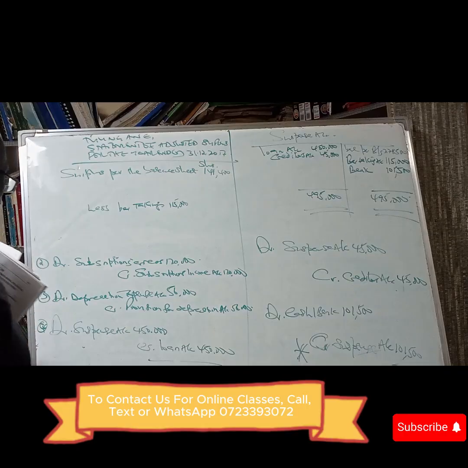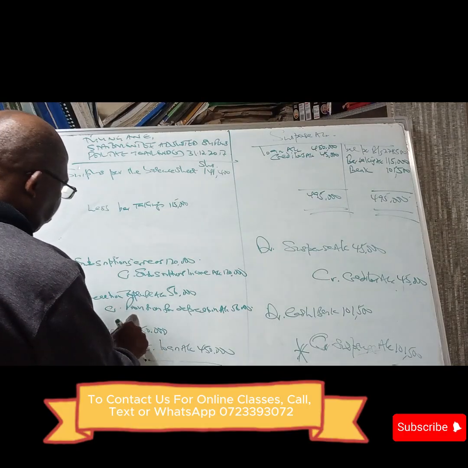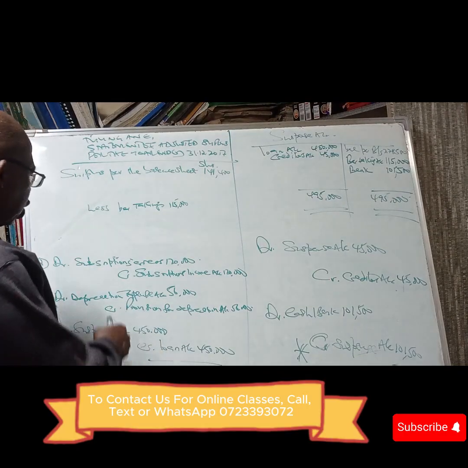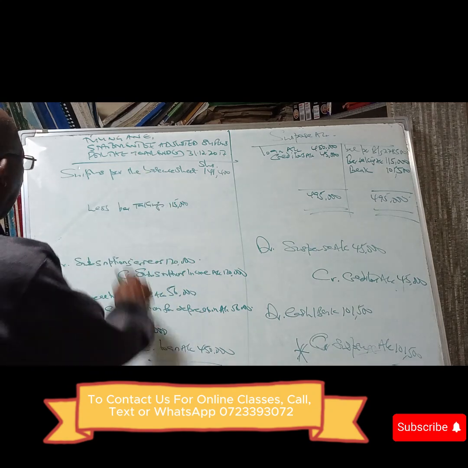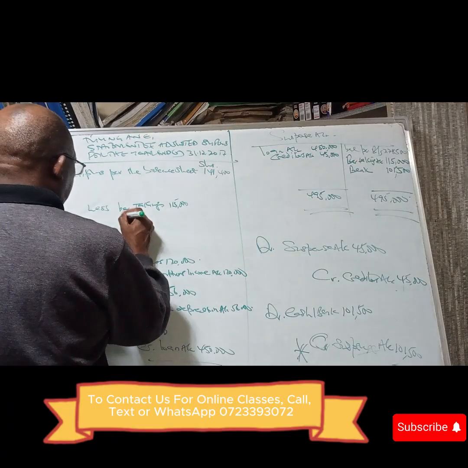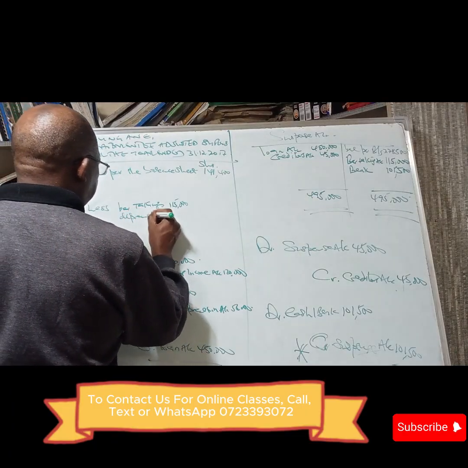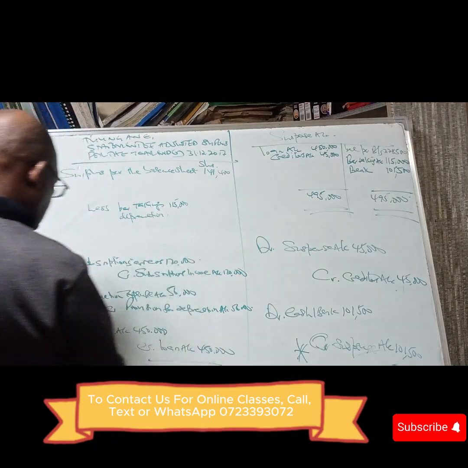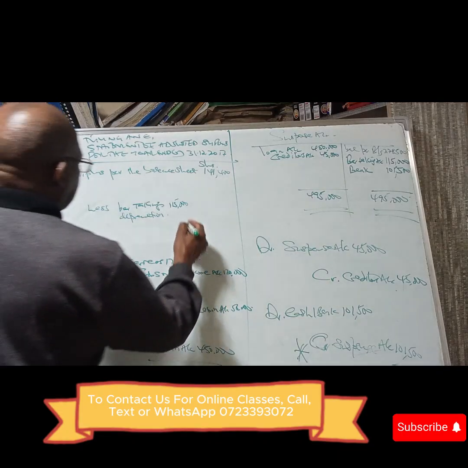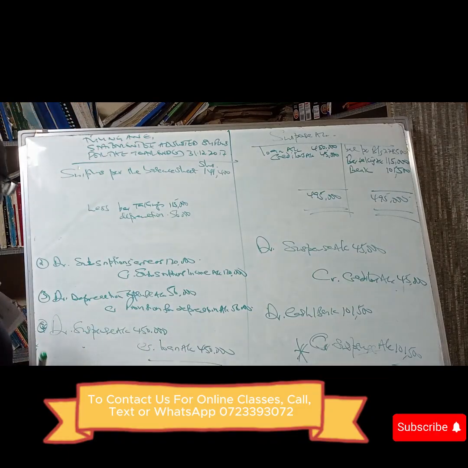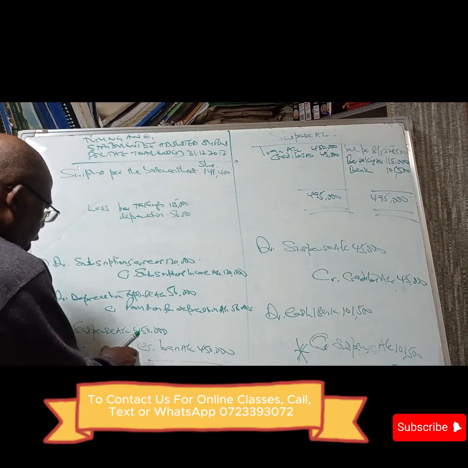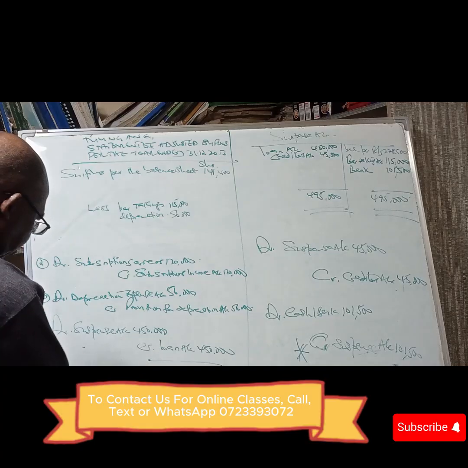So, then we look at this depreciation expense. What does depreciation do? It reduces our profit. So again we subtract. We subtract depreciation of 56,000, because it is increasing. We subtract what we should have subtracted. Loan has nothing to do with the profit.